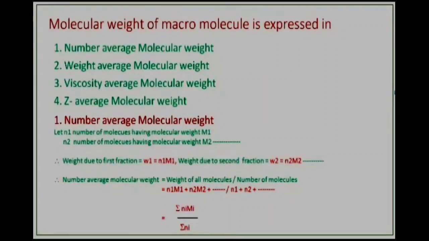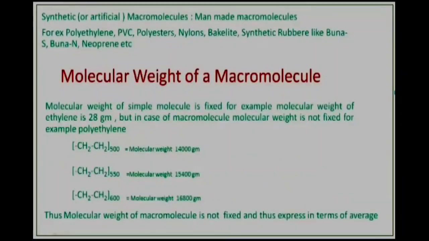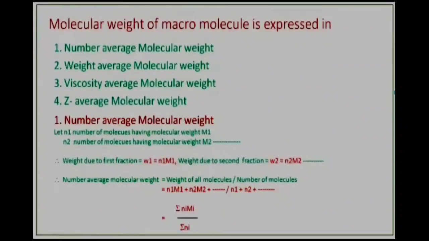Let me explain this. Here you see the value of n is 500, so the molecular weight is 14,000. Let us suppose that 10 is the number of molecules having molecular weight 14,000, and 20 is the number of molecules having molecular weight 15,400. Like this, N1 is the number of molecules having molecular weight M1 and so on.